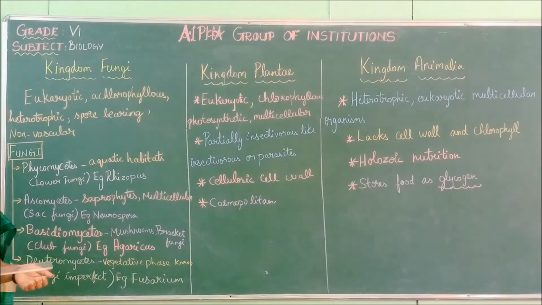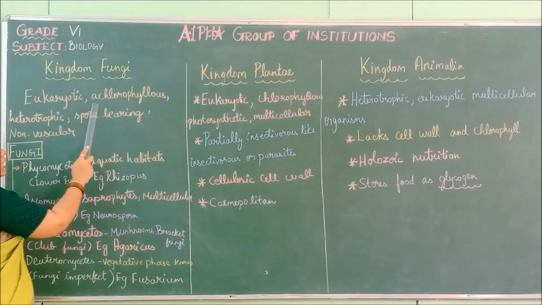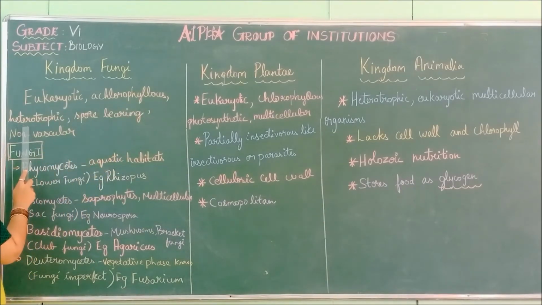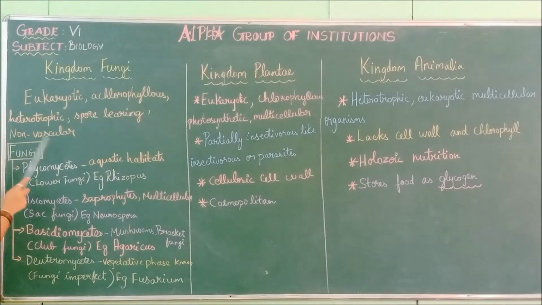The spores are present and they are non-vascular. Non-vascular means the xylem and phloem will be absent. The xylem carries water and phloem carries the food materials. Those won't be present in fungi. So these are the characteristics of fungi. First they are eukaryotic, they are achlorophyllous, they are heterotrophic, they are spore bearing, and finally non-vascular.